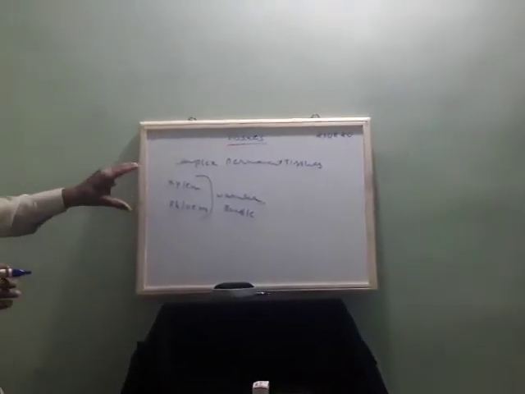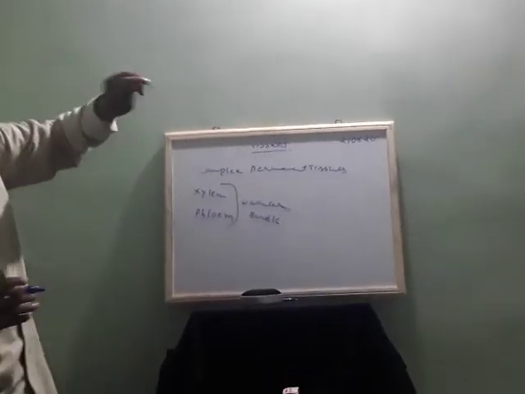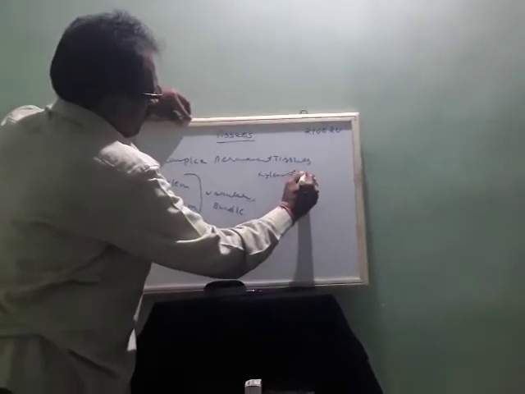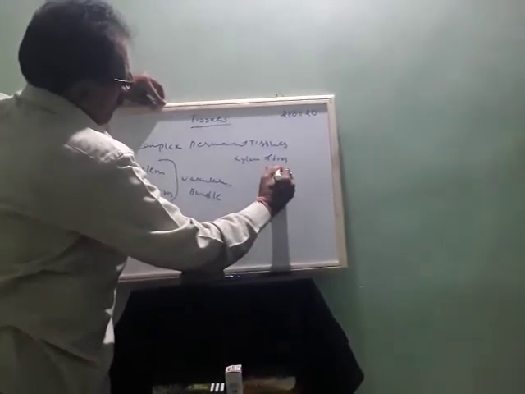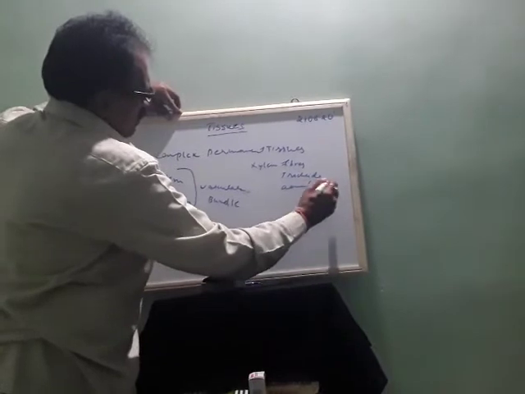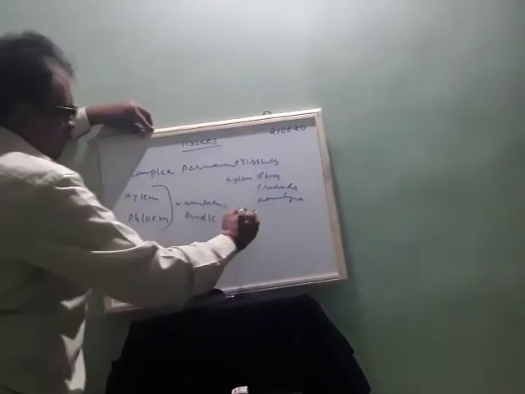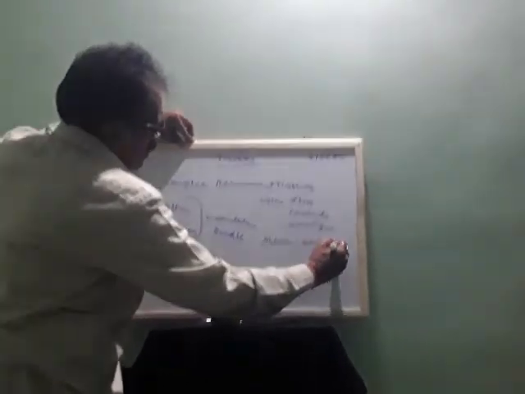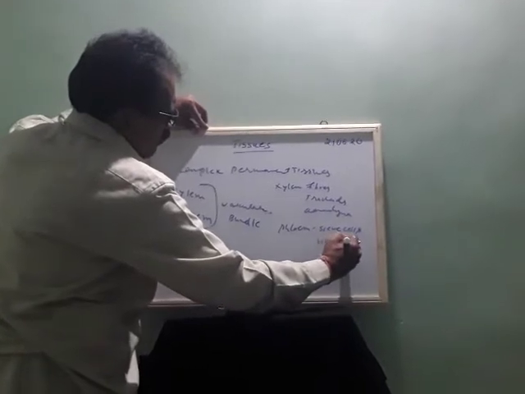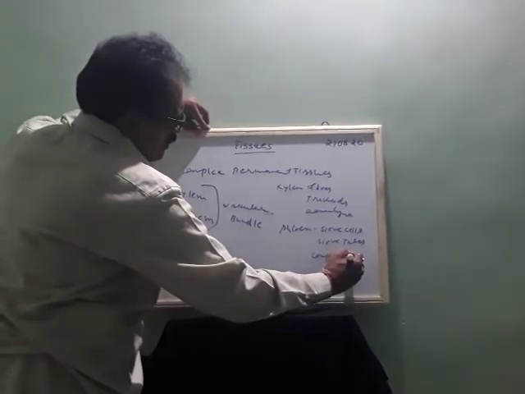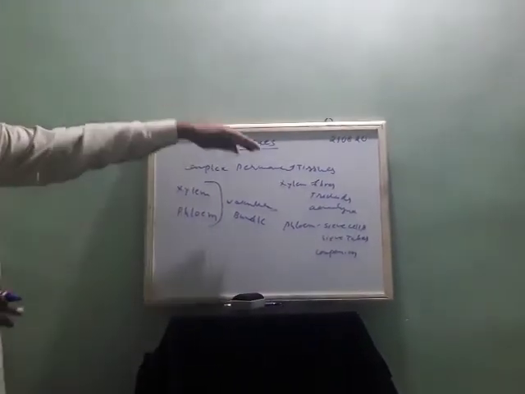Okay. So what is the function of xylem and phloem? Let us study. So xylem is of 4 types. We call xylem fibers are there. Xylem tracheids are there. Okay. Xylem parenchyma is there. So again there is xylem. Again phloem also we have. So we have sieve cells, sieve tubes. Okay. Only 3 are there. And we have companion cells in the phloem. Okay. So these both are having different functions.